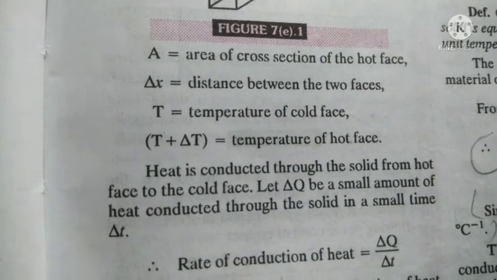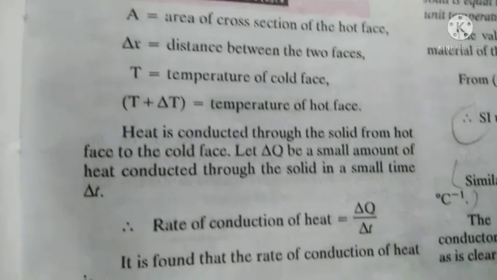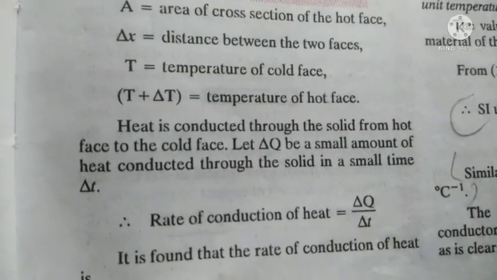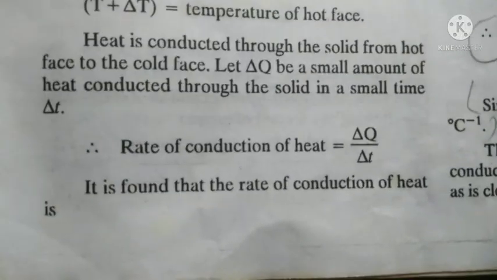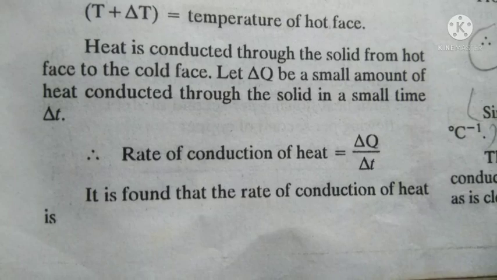Now as there is a temperature difference between the hot face and cold face, so heat is conducted away toward the cold face. Let delta Q be the amount of heat conducted through the solid in a small time delta T. Then the rate of conduction of heat will be delta Q upon delta T.